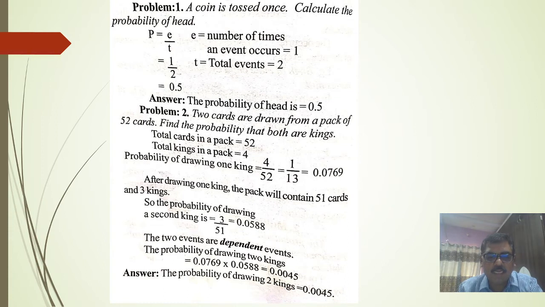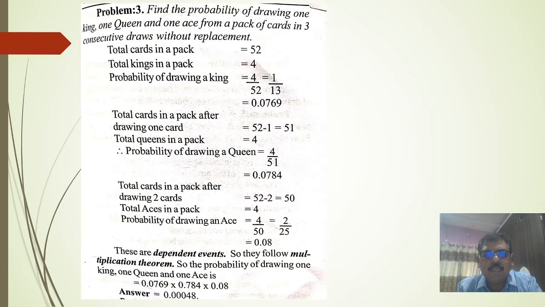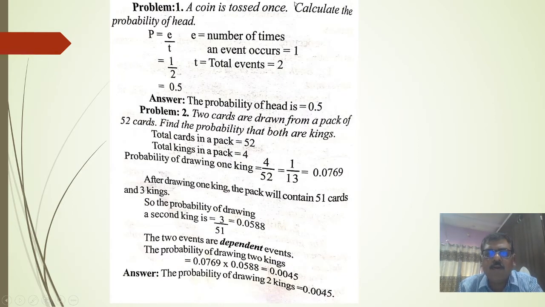We'll discuss some simple problems. A coin is tossed once, calculate the probability of head. P is equal to E by T, where E is the number of times an event occurred. We are tossing the coin only once, and there will be either head or tail, and therefore 1 by 2, that is equal to 0.5. The probability of head is 0.5.